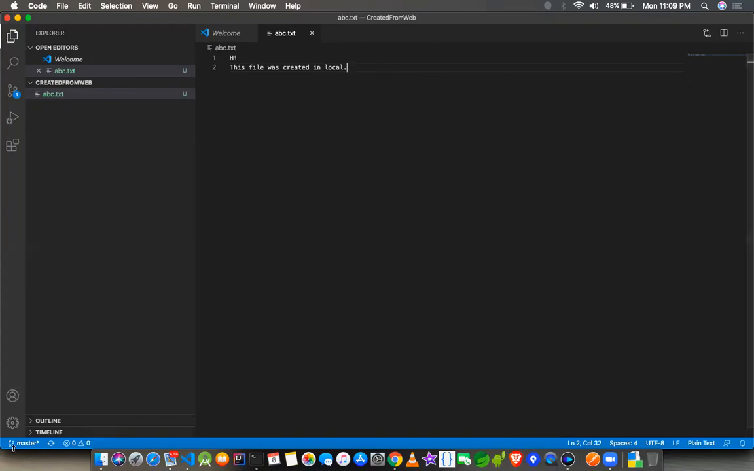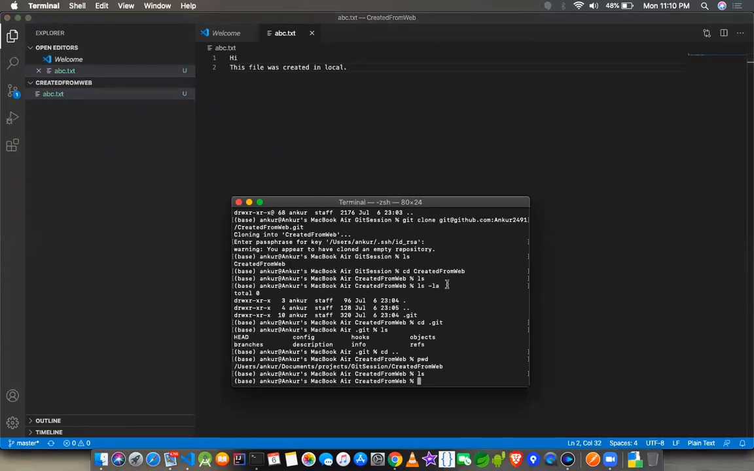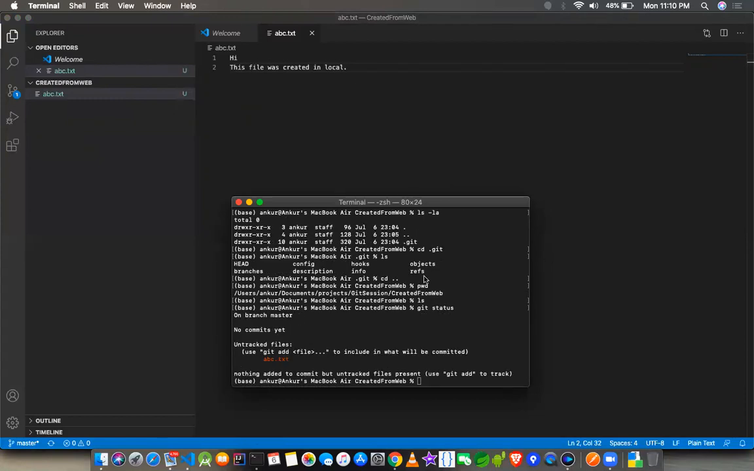You can see the current branch here is master. Visual Studio detects that it is on the master branch, because by default that is the branch that GitHub provides you. Now I'll quickly show you the Git status. So we have abc.txt here, and this is in the untracked files.